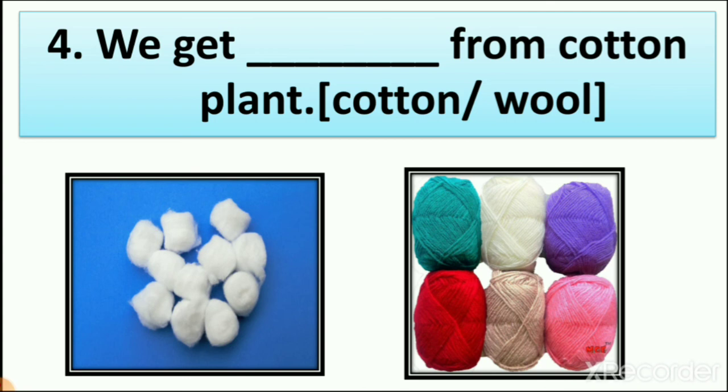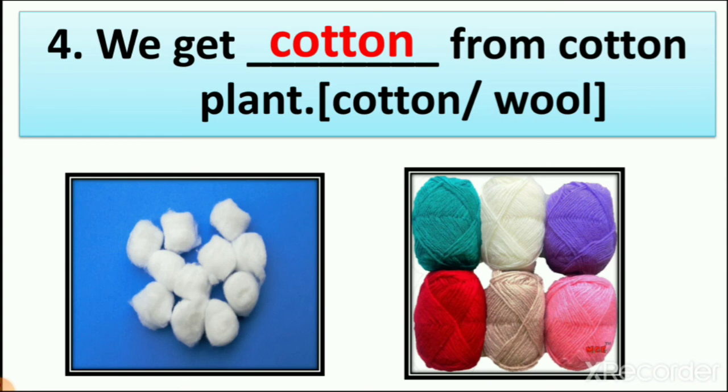When we learn about cotton, we see the picture of the cotton plants, and these cotton plants make cotton flowers, and we are making threads from the cotton flower, and these cotton threads we use to make cotton clothes, right? So here you can see both pictures, cotton and wool. So we get cotton from cotton plant. So what is the answer here? Cotton, right?